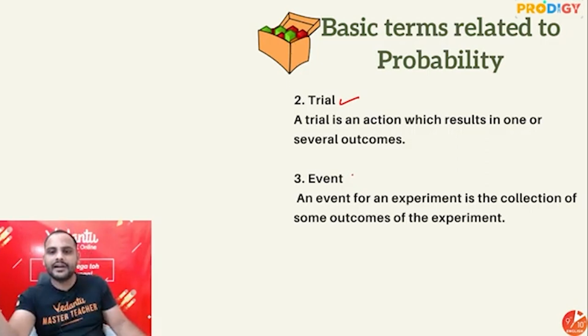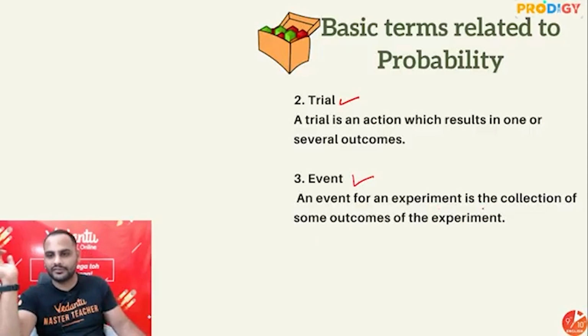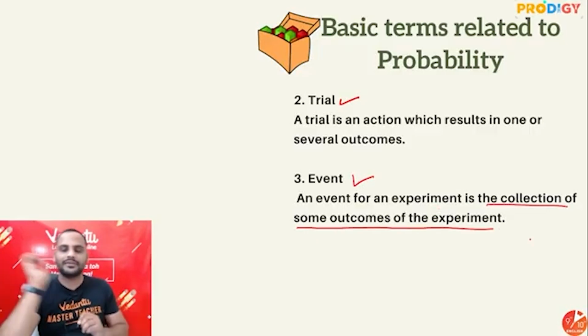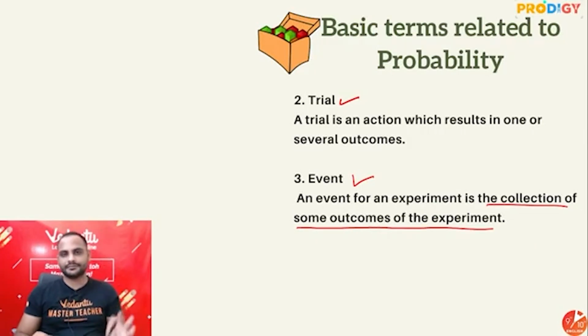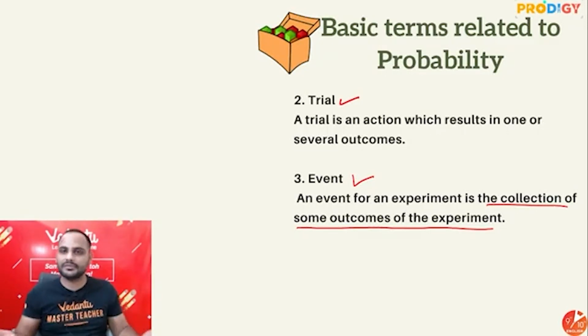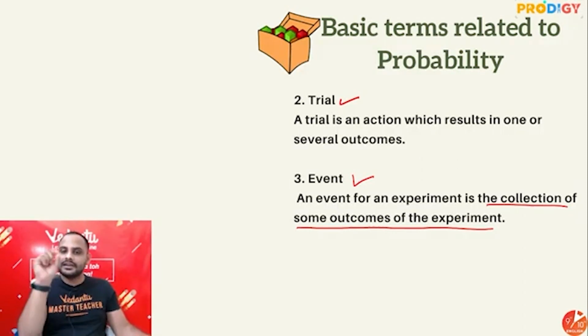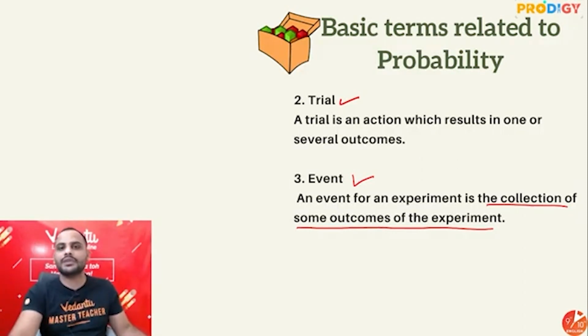All right. Event is like any of the outcome or a group of outcomes for an experiment, collection of some outcomes of the experiment. For example, when I throw a dice, I'll say getting 5. So getting 5 is an event because it is one of the outcomes. Getting an even number, this is also an event because it will be combining some outcomes, getting 2, getting 4, and getting 6. While throwing a dice, I'll say getting even number will be done, right? So event is a collection of outcomes, or it can be a single outcome as well. All right, so event will tell us for what we have to calculate the probability.